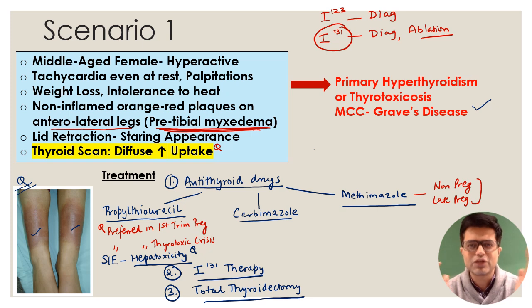So again, it's a matter of perception, and an examiner is unlikely to ask you. But if a surgeon is putting an MCQ and feels that he has to put a surgery question, and they put a question like this, which is the overall therapy of choice or the therapy which is curative in a way, the answer will be total thyroidectomy, right? So this is the first scenario and the quick review that we have done.